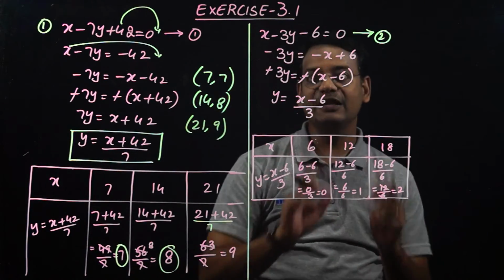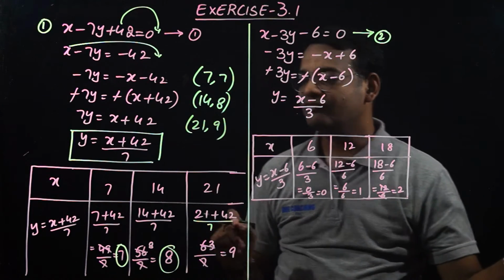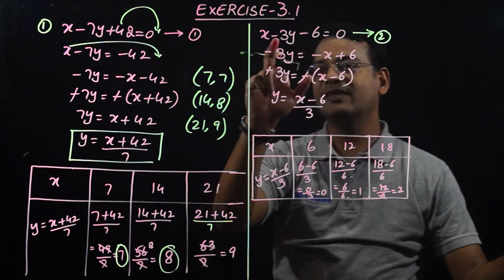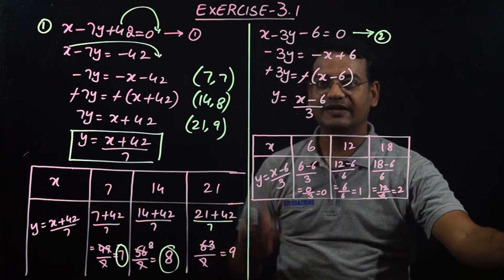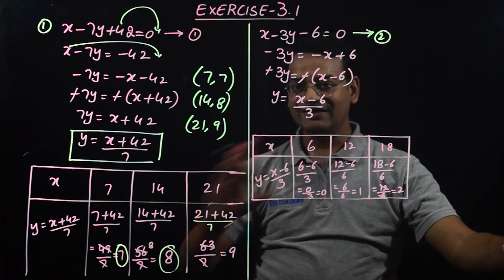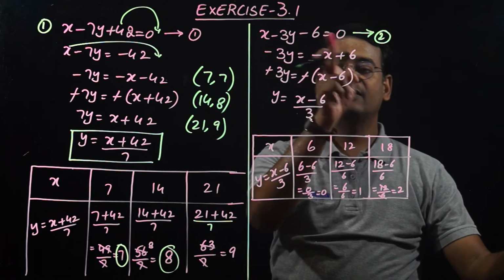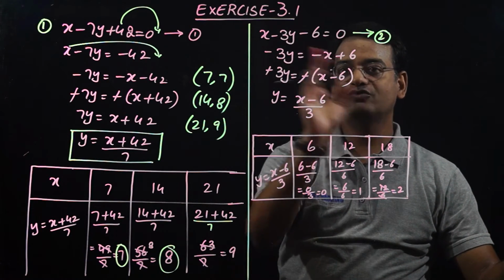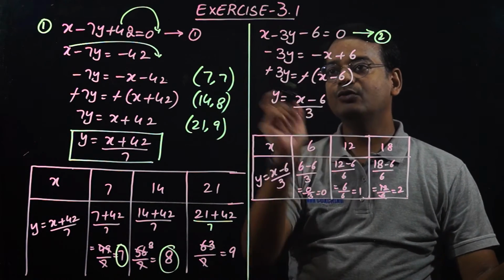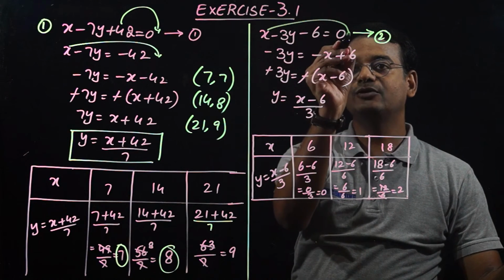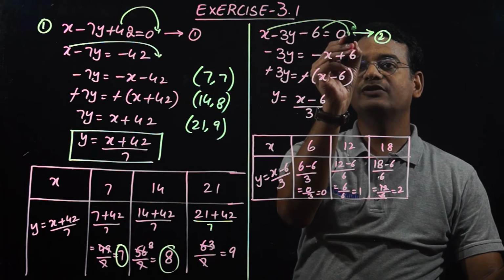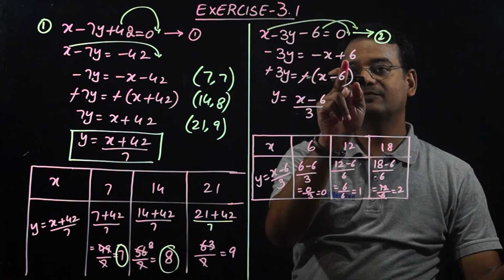Now coming to the second equation, we will follow the same procedure. That is, x minus 3y minus 6 is equal to 0 is the second equation. To make y single, we have to transfer all x values and the constant values to the right hand side. So this is minus 3y, and minus x is coming to the right hand side, 6 is also coming to the right hand side, so it will be minus x plus 6.